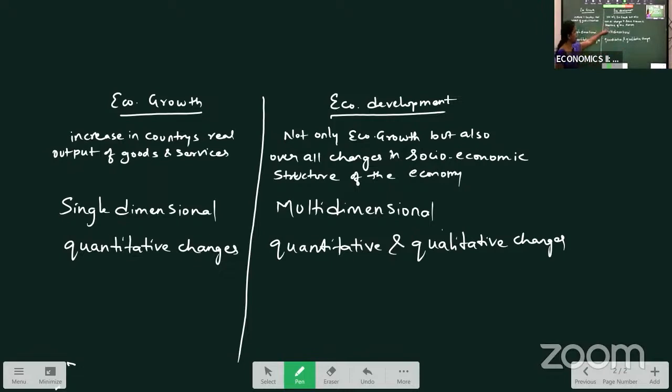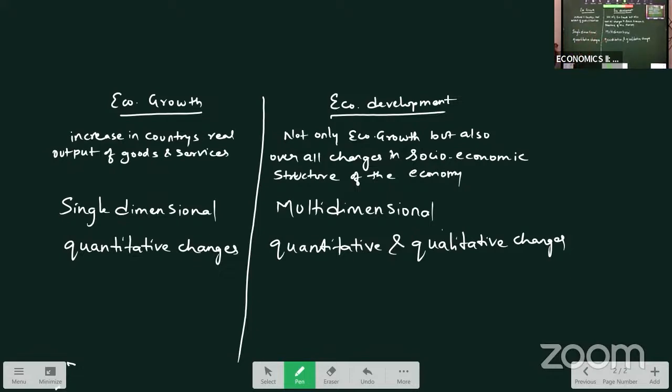We are saying an increase in the income levels of the people, that is, per capita income level is increasing, people's standard of living is increasing and all. Quality-wise also, they are getting better education facilities. They are getting better health facilities. So that way we can say economic development explains quantitative as well as qualitative changes.